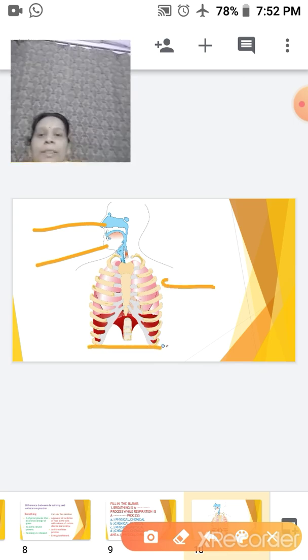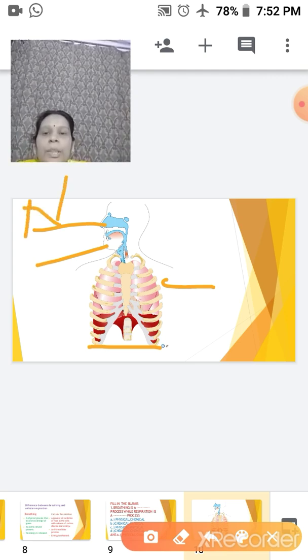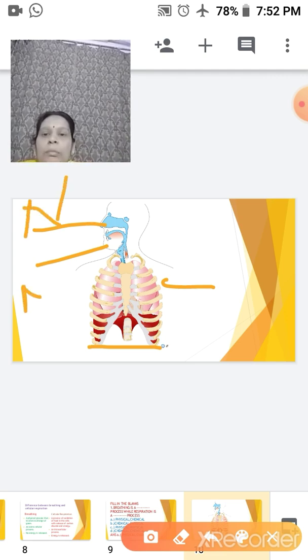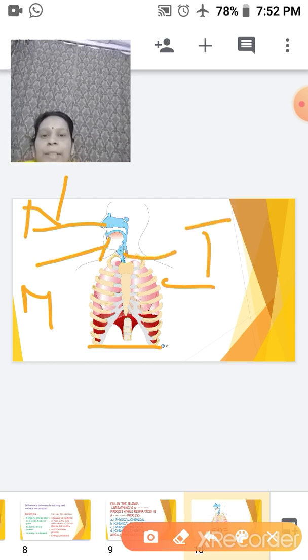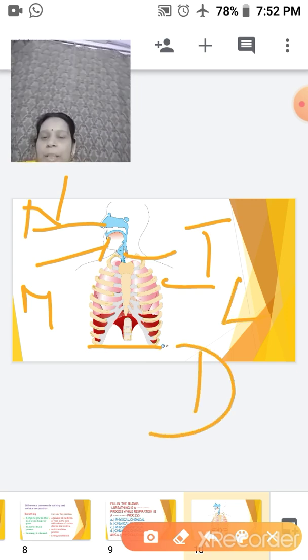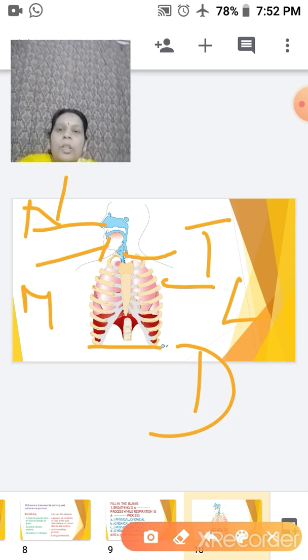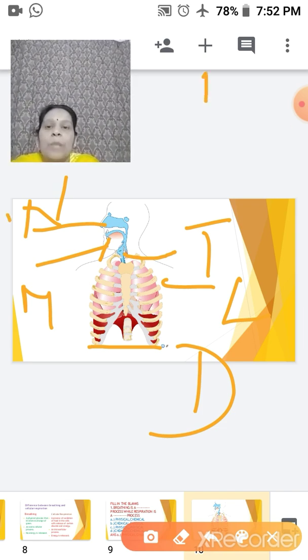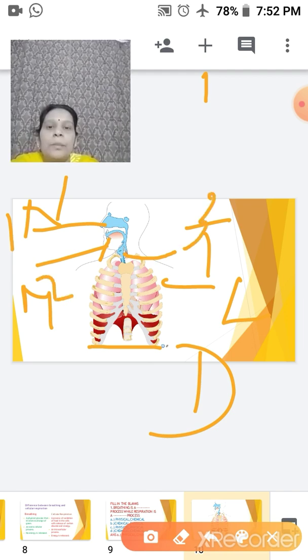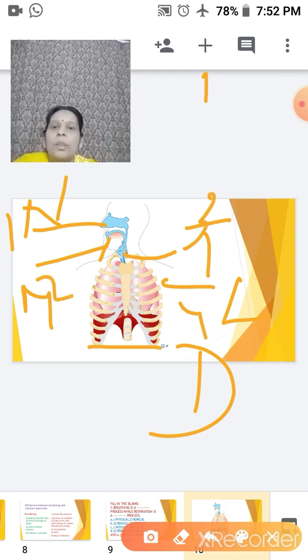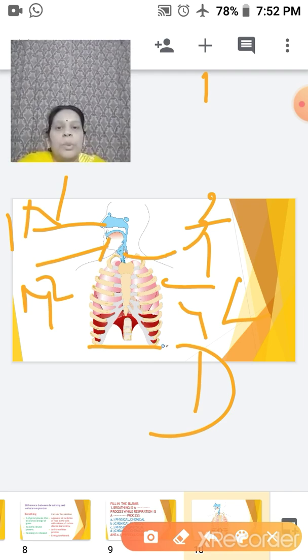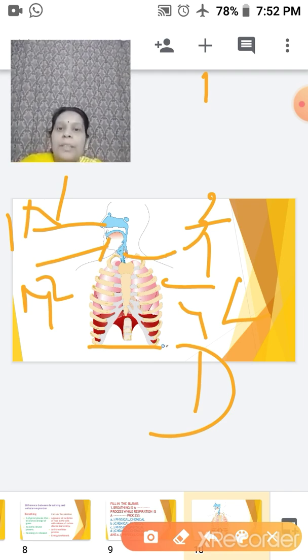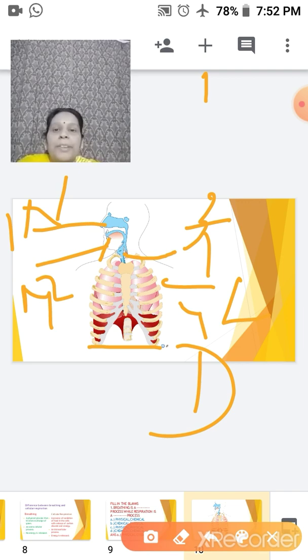So first one, as you know, this is your nostril, this is your mouth, this part. Here in between you have this is your trachea, here you have the lungs, and down here it is the diaphragm. So I hope children you have understood this is the labeling of your respiratory system, and in exam it can be given as 1, 2, 3, 4 and you will be asked what is number 1, what is number 2, number 3, number 4, or they may ask you which part is what.